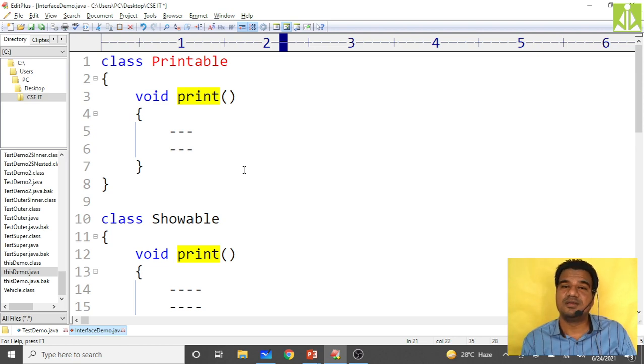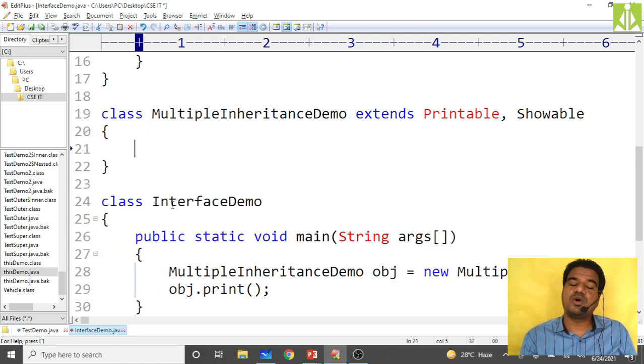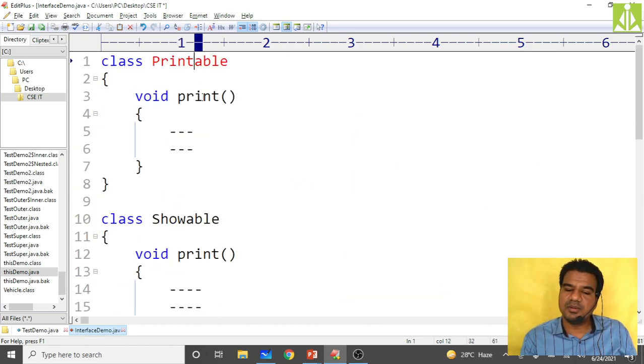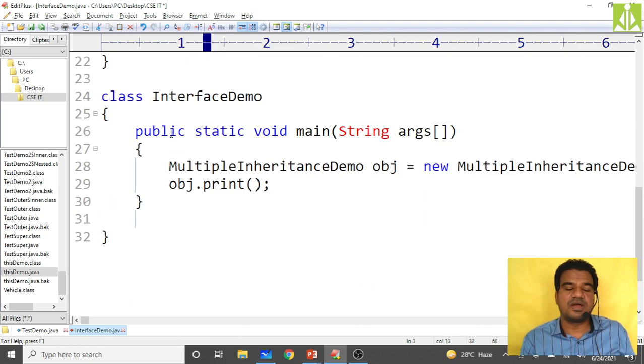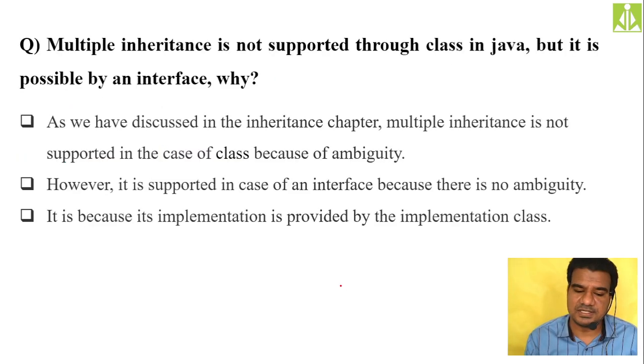This sort of ambiguity. And moreover, let us assume I am not overriding, and I want to call the print method over here, then also there is confusion. If I put print, now what method am I calling? Whether I am calling the Showable class print or the Printable class print. Again, there is confusion. To avoid these confusions, multiple inheritance with reference to classes is not supported. It is supported only through what we call interfaces.